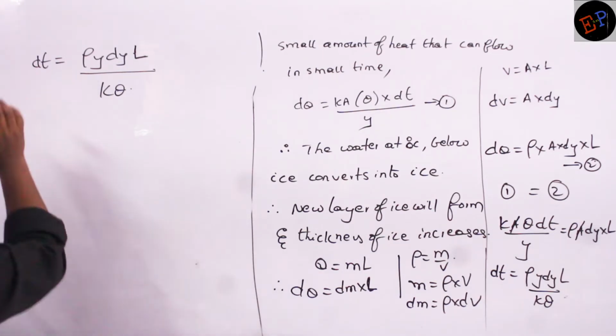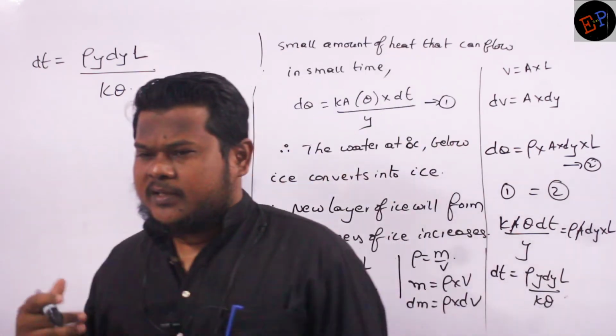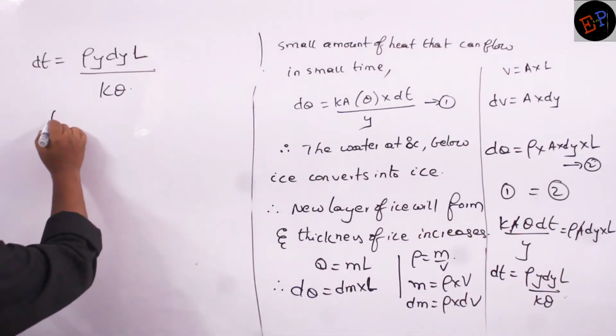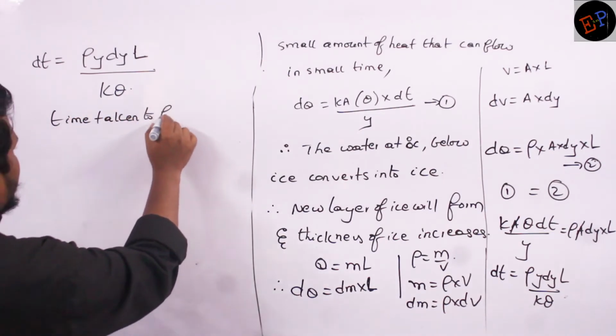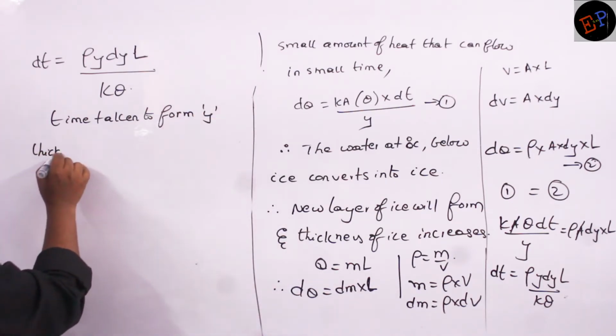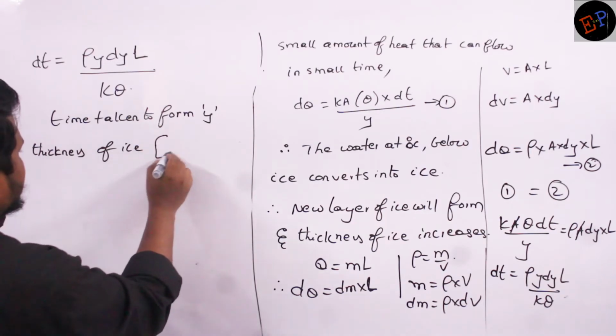Now see. So this is dt, no? dt means a very small amount of time. If I want to calculate the time taken to form y thickness of ice, that is 0 to y.